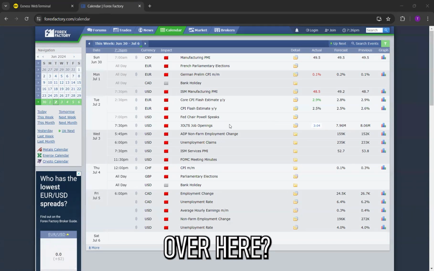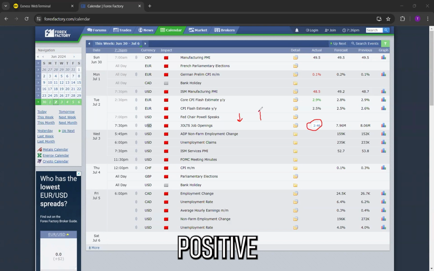So what is happening over here? First of all, you have to understand USD news is there. So it's highly important for the gold itself, and it will be anti-correlated with the gold. That means if the news is good for USD, then it will be negative for the gold itself. If it's bad for USD, it will be positive for the gold itself.